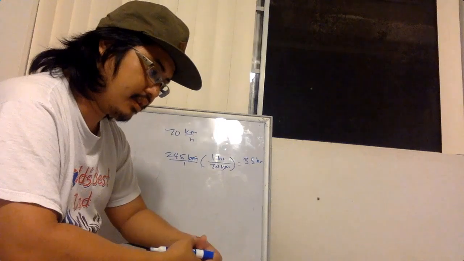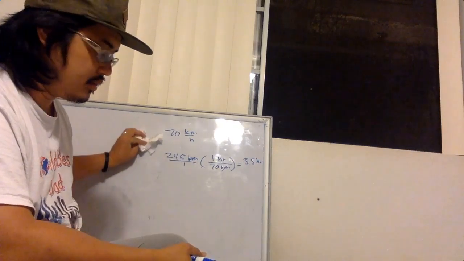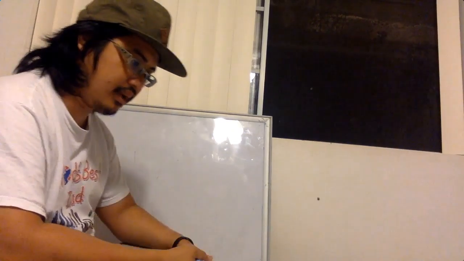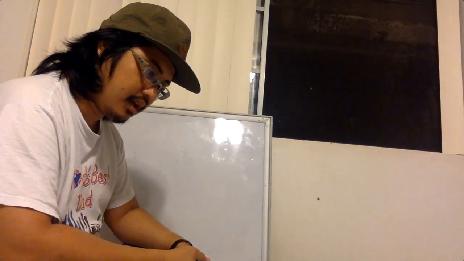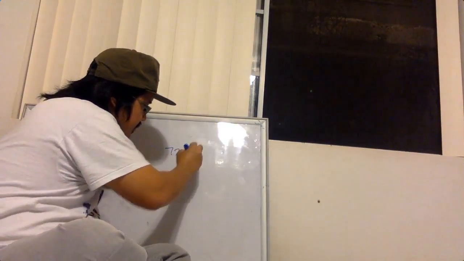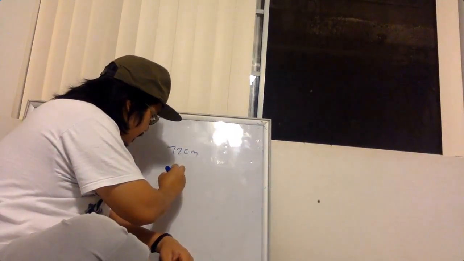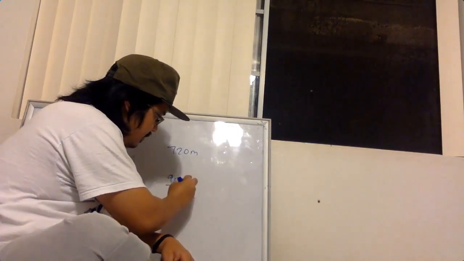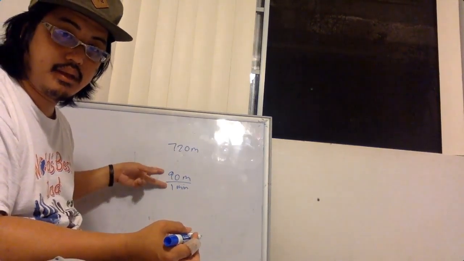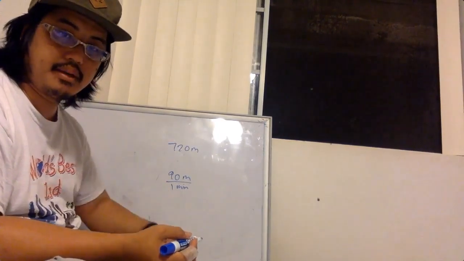All right, let's try this other one. Amber walked 720 meters from her house to the market. Her average speed for the trip was 90 meters per minute. How long did she take to walk? Okay. So she went 720 meters, and her average speed was 90 meters per 1 minute. I can use this fraction as my ratio, or I can use the inverse of that. And what I mean by the inverse is you just take this and flip it over. I can make it 1 minute over 90 meters.